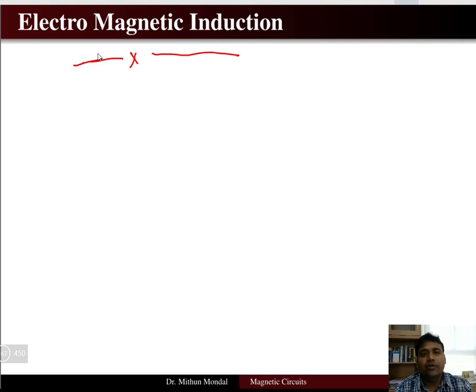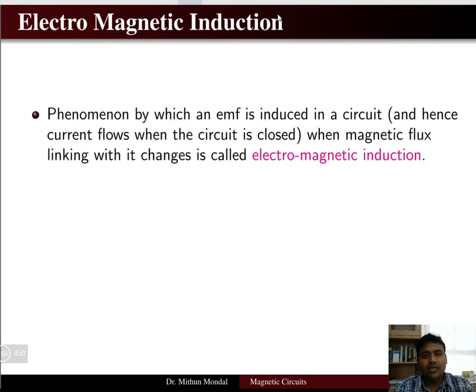So we have seen the electromagnetic devices, when you will be converting the electrical energy to mechanical energy and vice versa, then it is known as an electromechanical device. So any electromechanical device will generally operate under this law that is known as electromagnetic induction. So what is electromagnetic induction?